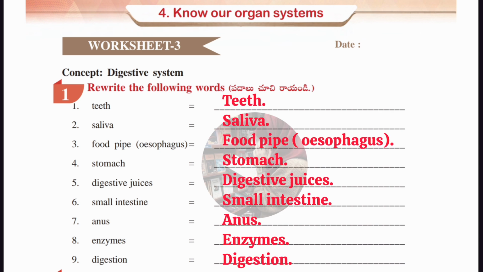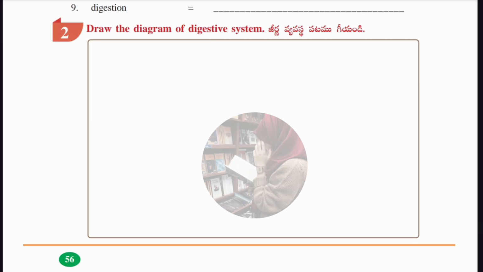First one is teeth, second one saliva, third one food pipe, which we also call esophagus. Okay, next, fourth one stomach, next one digestive juices, next small intestine, next one anus, eighth one enzymes, and the last word is digestion.